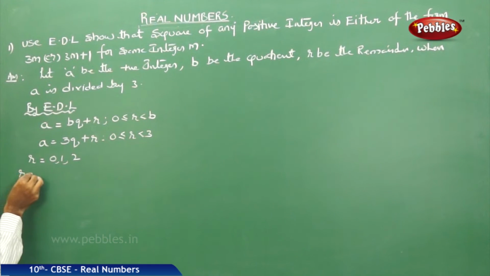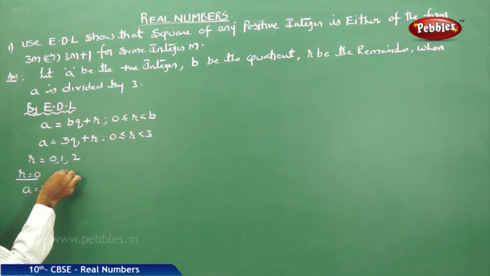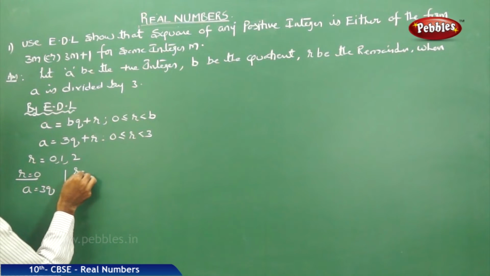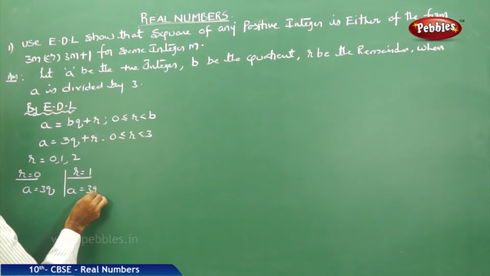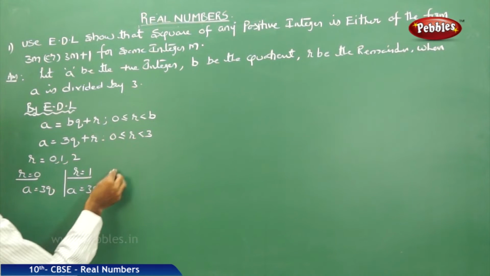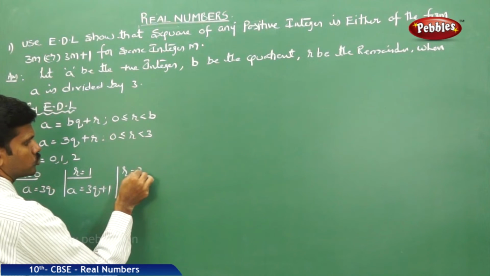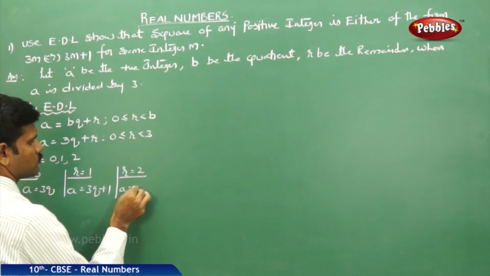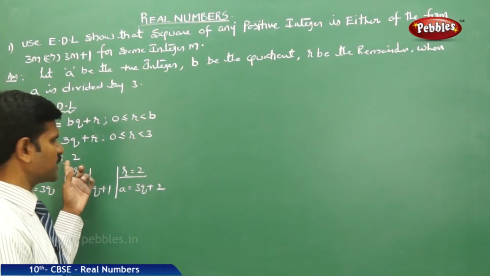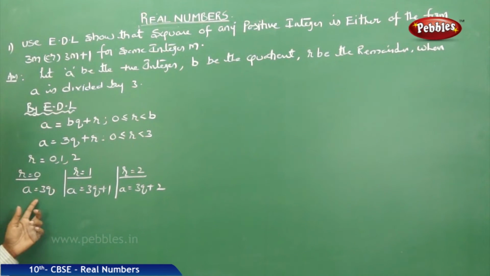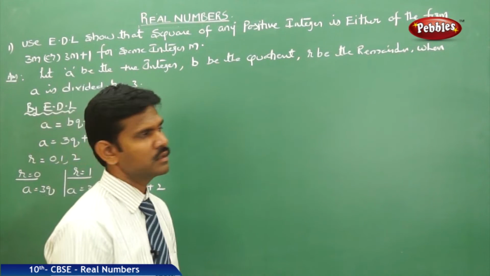If R is equal to 0, A is equal to 3q. If R is equal to 1, A is equal to 3q plus 1. If R is equal to 2, A is equal to 3q plus 2. For different values of R, here we got 3 different cases.